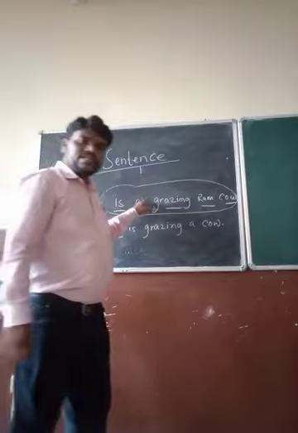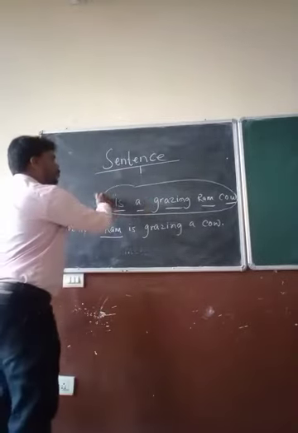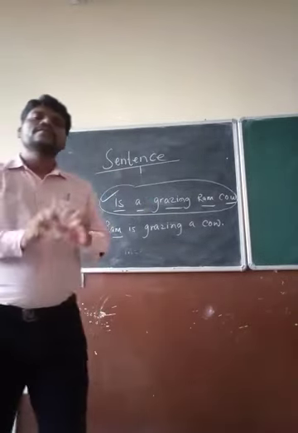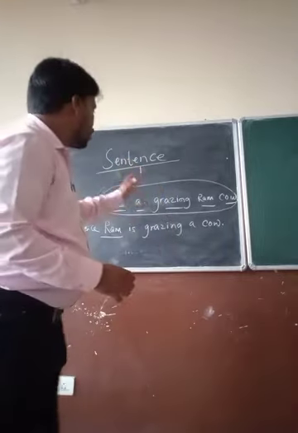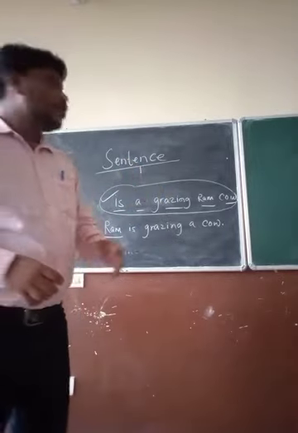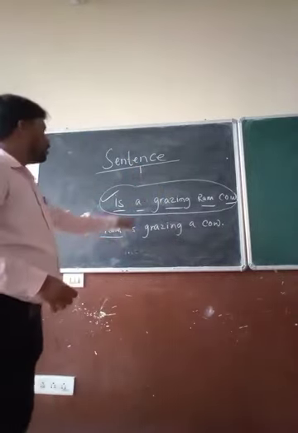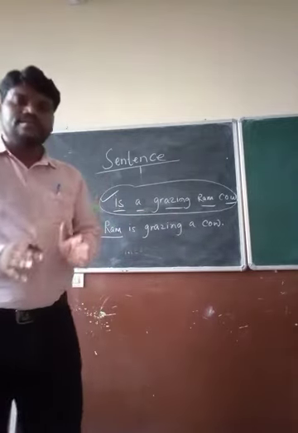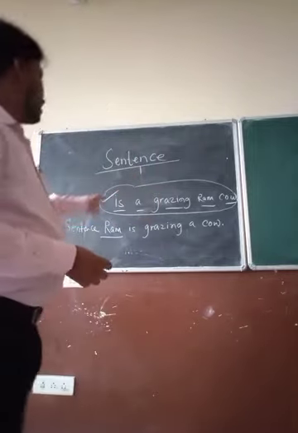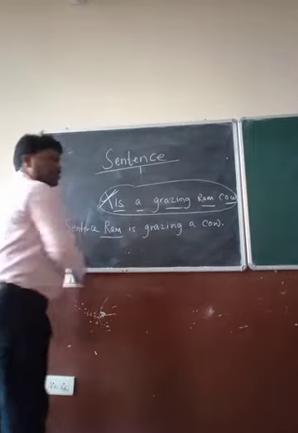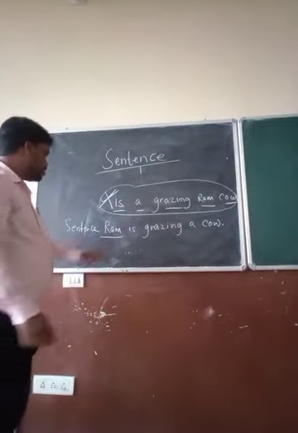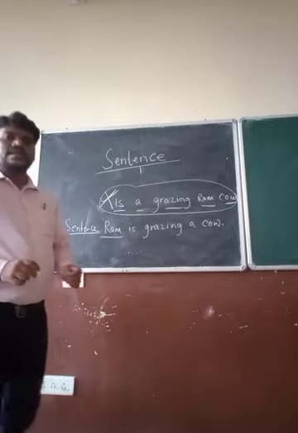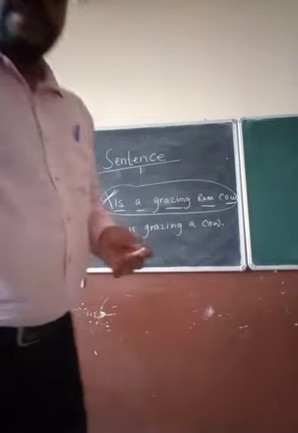But when we say this other group of words, they are not a sentence. Why? Because they are not giving us clear meaning, the subject is not in the proper place, and the sentence is not even arranged correctly. So we cannot say that this is a sentence. This is wrong, but this is the correct one and we can say that this is a sentence.